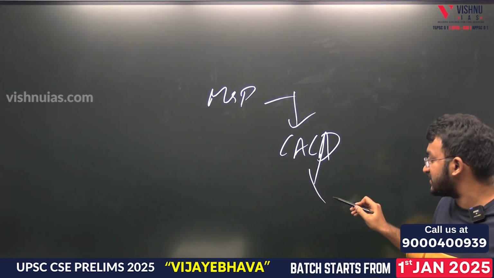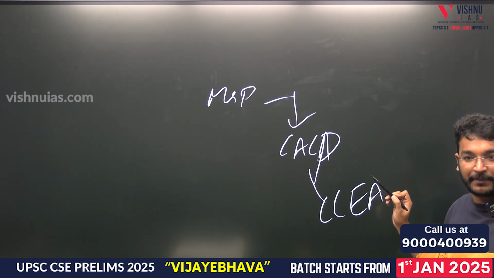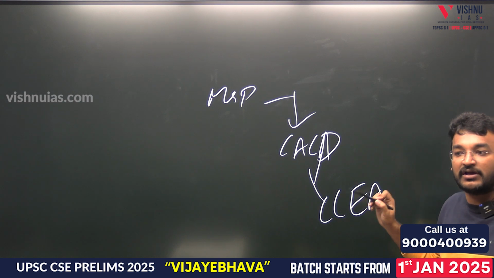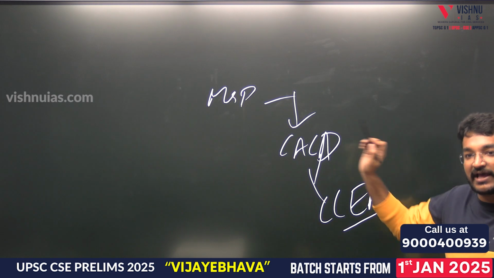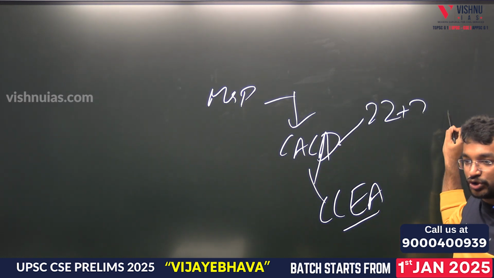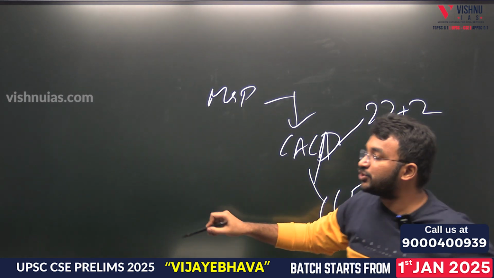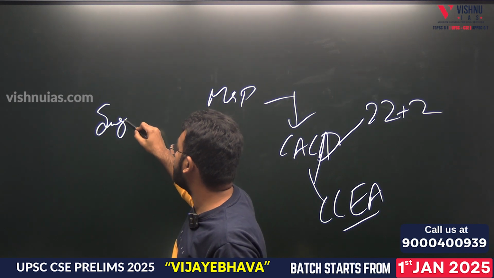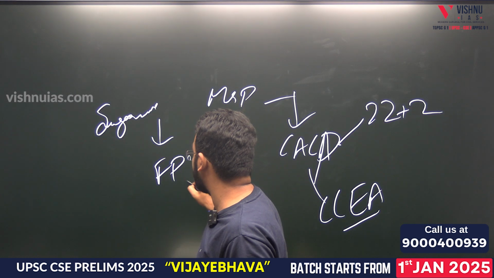Based on its recommendations, Cabinet Committee on Economic Affairs, ఇది కూడా మీరు పార్లమెంటరీ క్యాబినెట్ కమిటీస్లో వినుంటారు, will be finalizing and announcing the MSP. It will be announcing the prices for 22+2 crops and MSP ఈ crops కి ఉంటుంది. షుగర్ కేన్కి సపరేట్గా ఏమంటారు, షుగర్ కేన్ ఉండేదాన్ని FRP, fair and remunerative price.